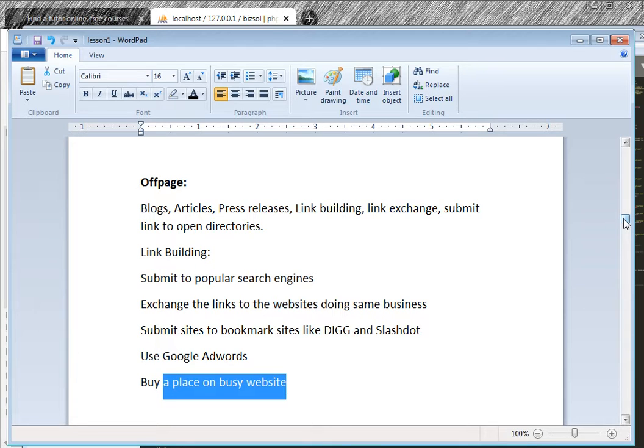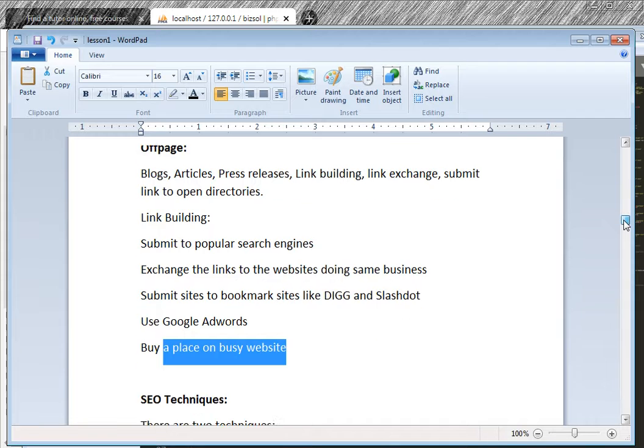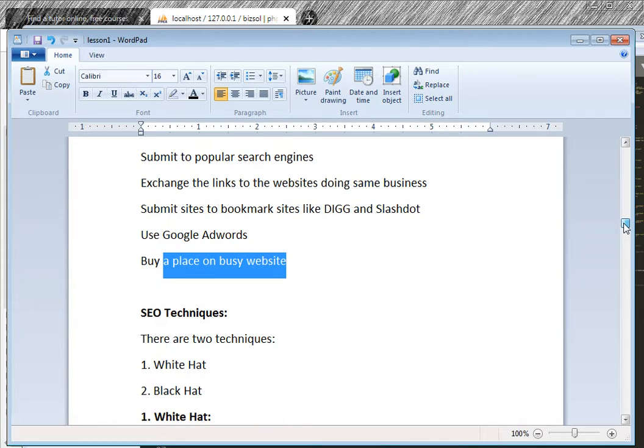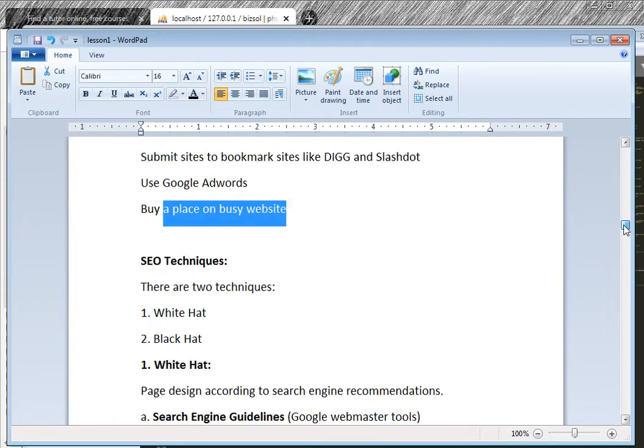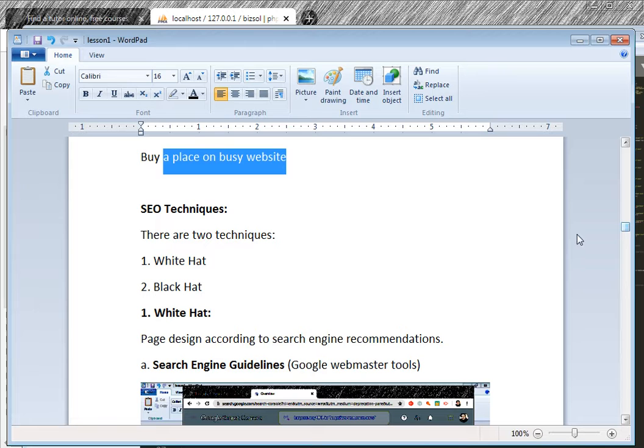So try to put your website link inside some busy site.